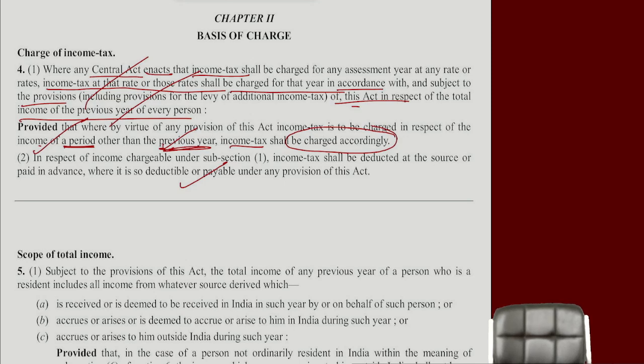Listen, how will TDS actually apply? Listen carefully. I will earn income. You are the employer, I am the employee. You are paying me a 1 lakh salary with 10% TDS, for example. 10% TDS means how much will you deduct? That means I have already paid 10,000. For 12 months, how much tax will I pay? 1,20,000 tax I have already paid.